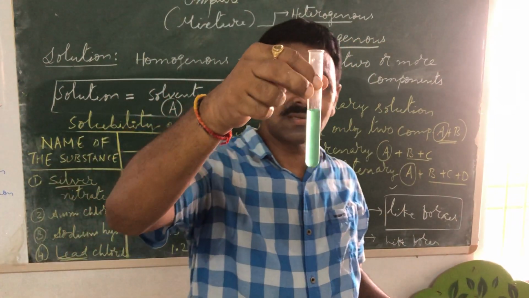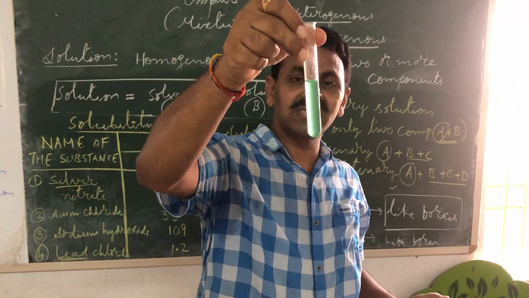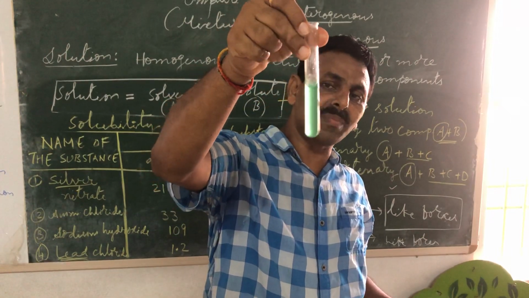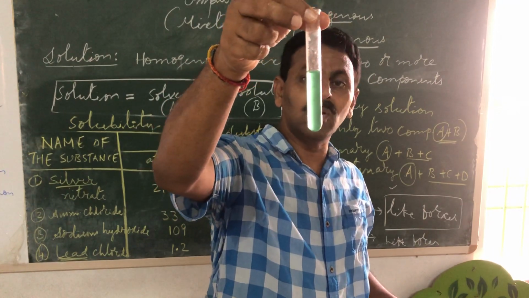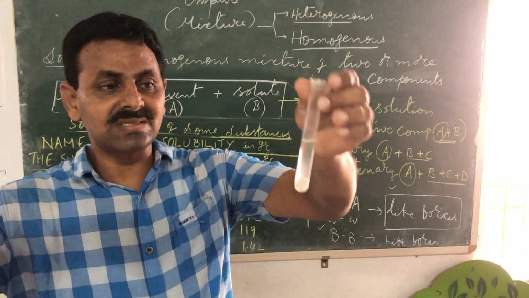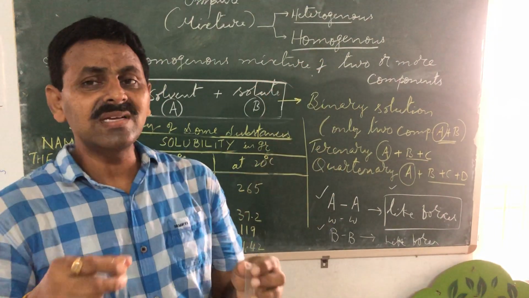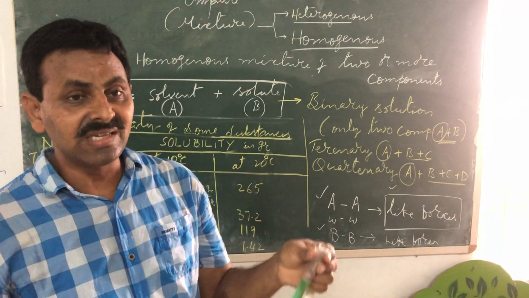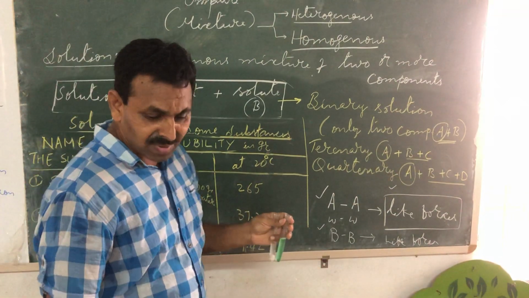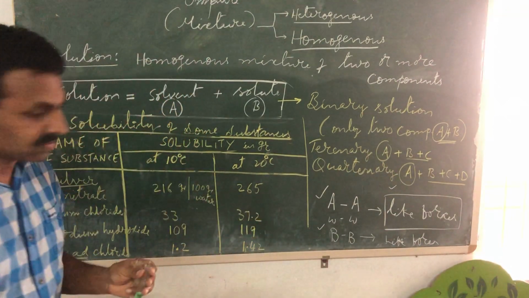Now look at this. Where is the copper sulfate? Where are the copper ions? Where are the sulfate ions? It is uniformly distributed. That's why it is known as a homogeneous mixture. This is a heterogeneous mixture. Now why is this happening? Why is this getting dissolved and why is this not getting dissolved? Very simple, children. I'll help you understand.